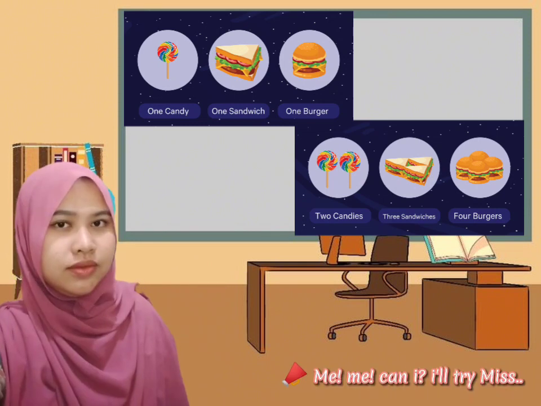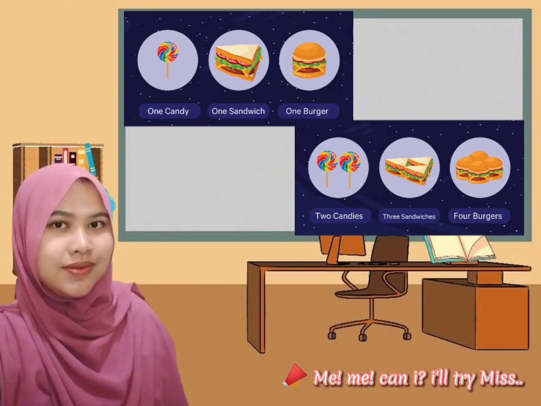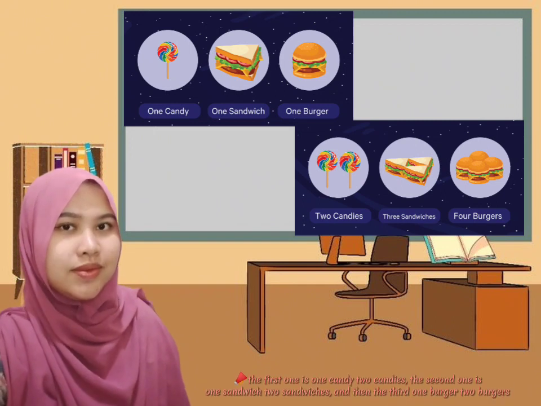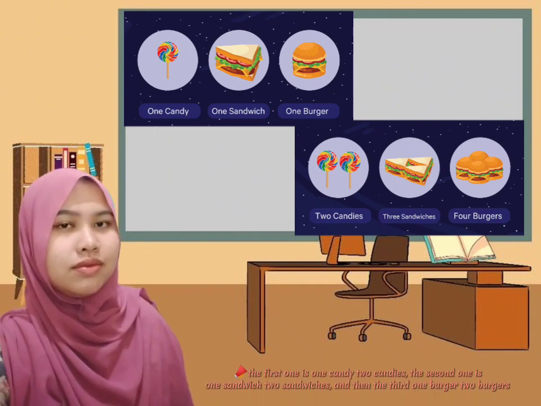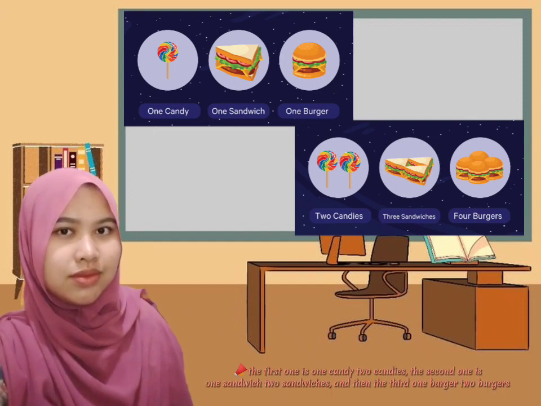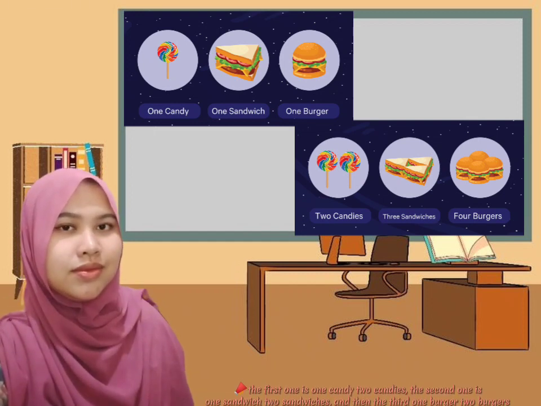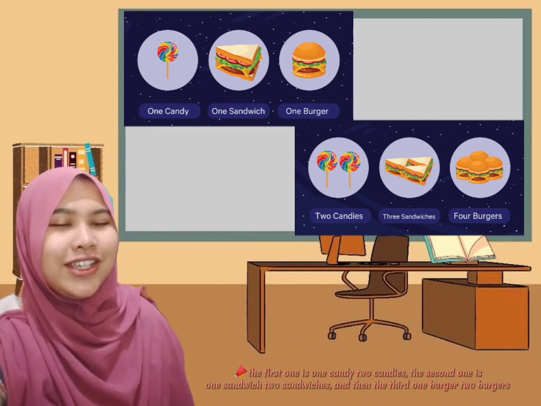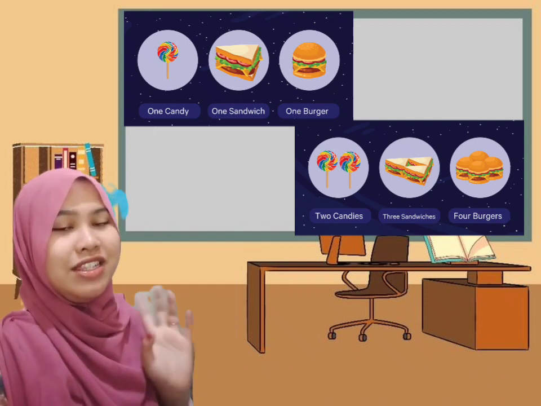Sure, miss. Me. Can I? I will try, miss. The first one is one candy to candies. The second one is one sandwich to sandwiches. And then the third one, burger to burgers. Okay, good job. So it was different, right?